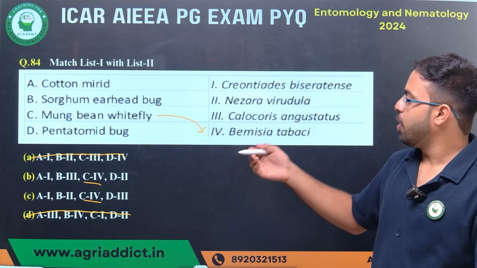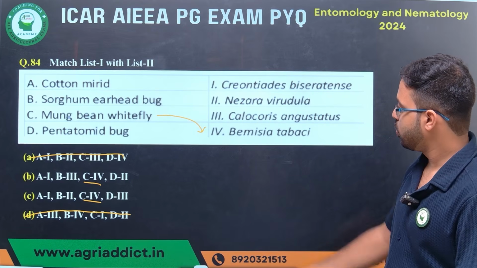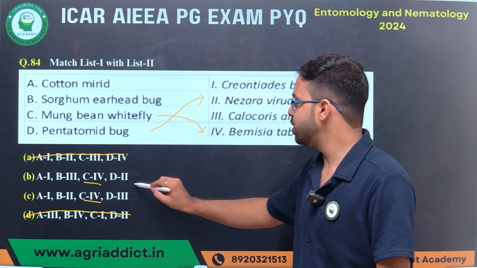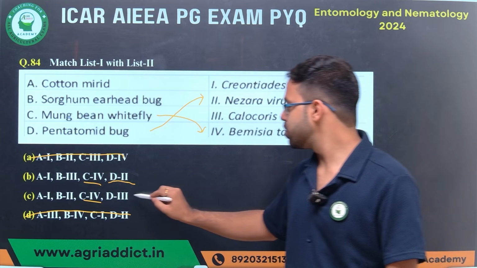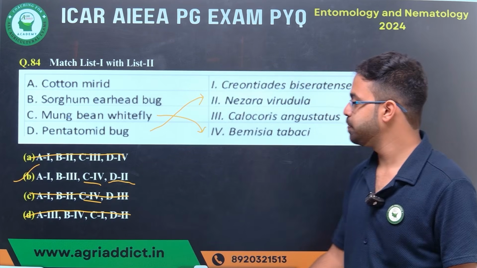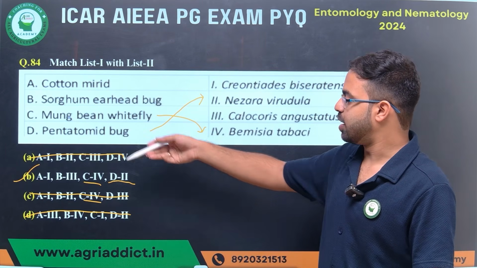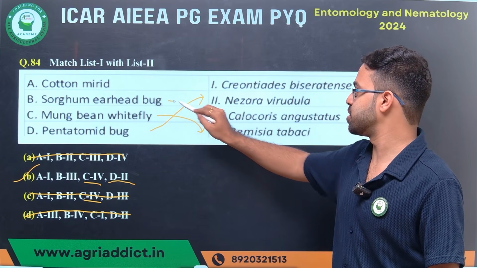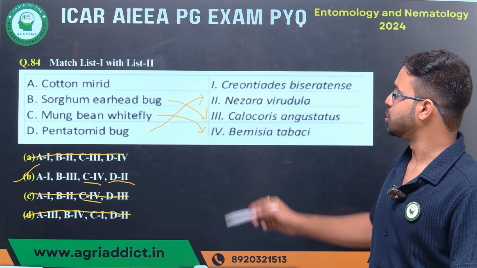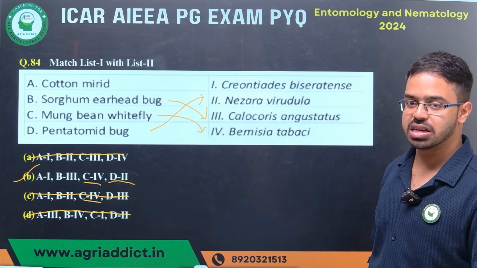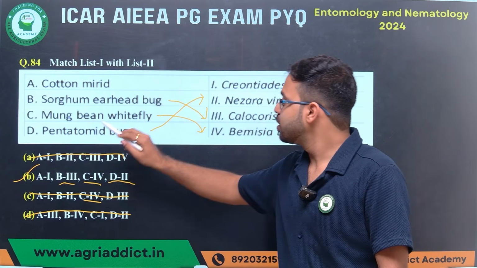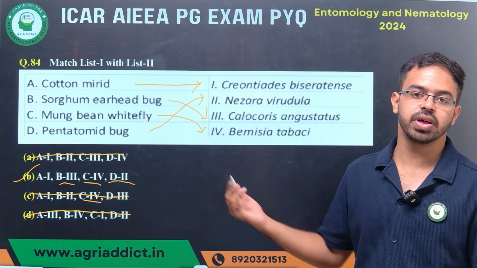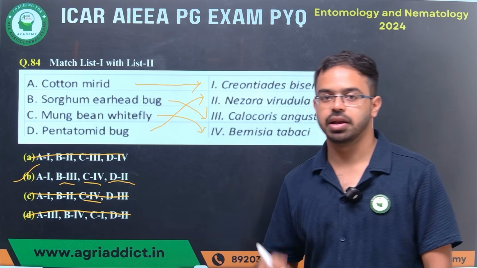Next, you may know about pentatomid bug. Pentatomid bug is Nezara viridula, so D is 2, and you have got your answer. Let's see the other two options. Sorghum earhead bug is Calocoris angustatus, the mirid bug, which is 3, and cotton mirid is already 1. This is the way by which you can give the answers correctly.